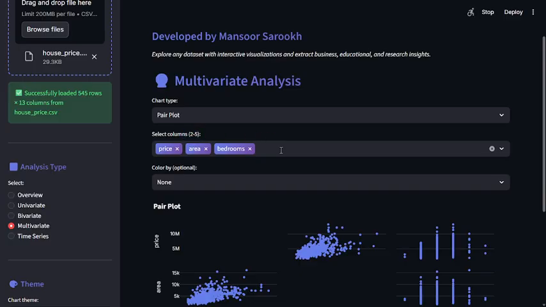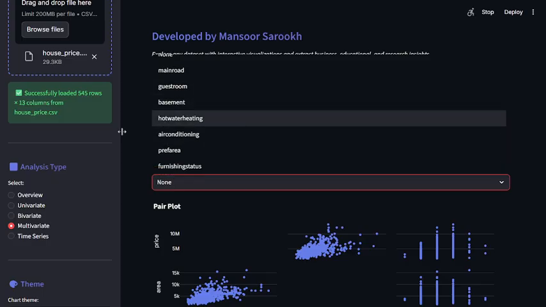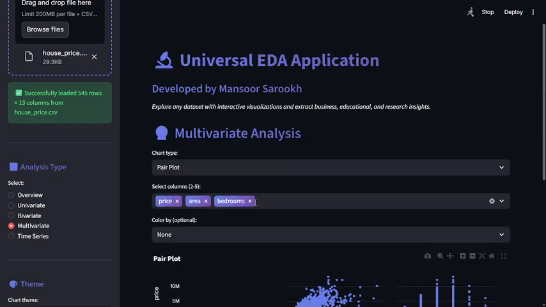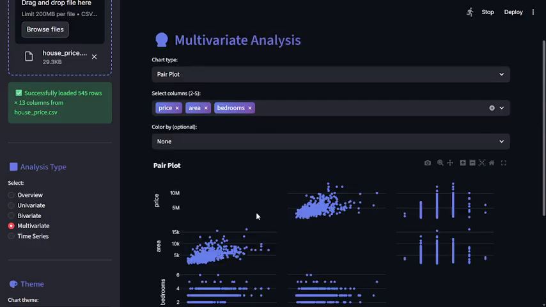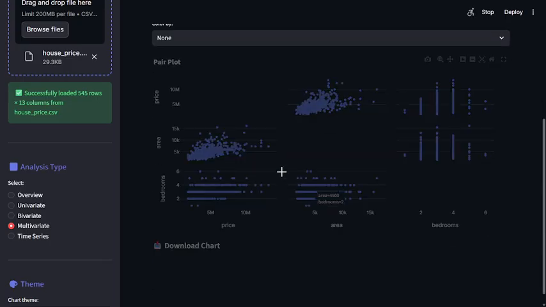Okay, 2 to 5, and these are the columns, and color by if you want, so you can color by anything here. And this is actually the pair plot, and you can also do the 3D scatter plot. So now the 3D scatter plot will come.